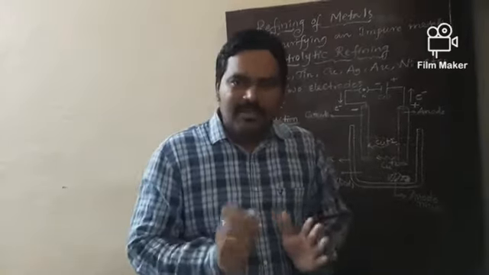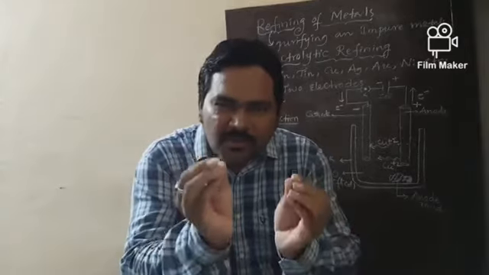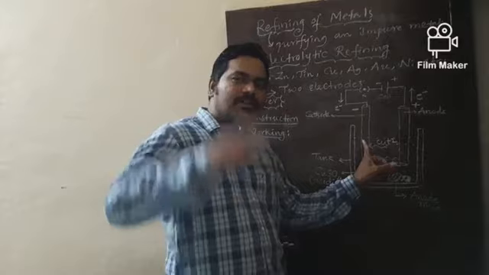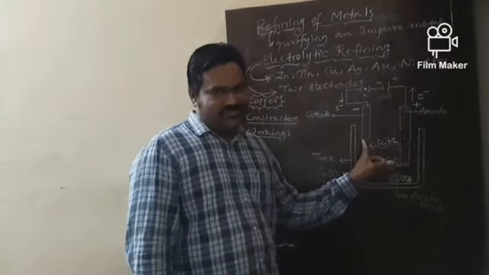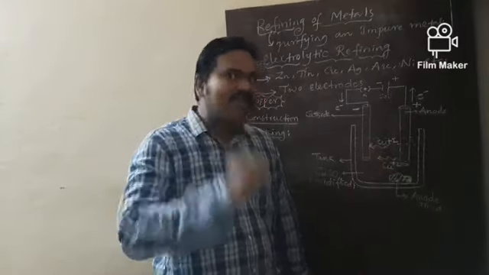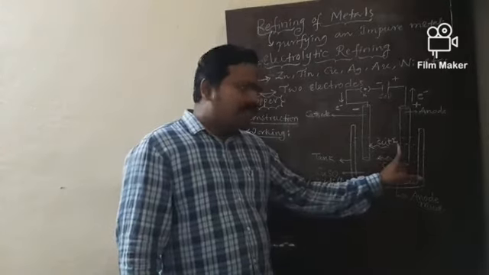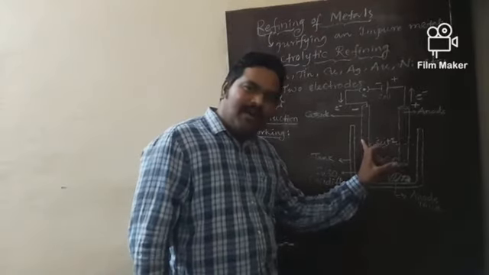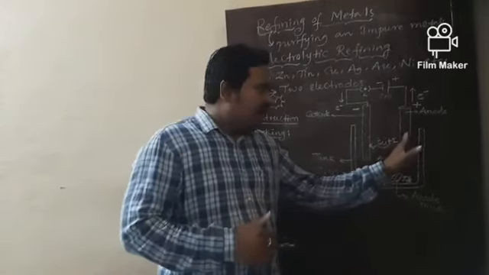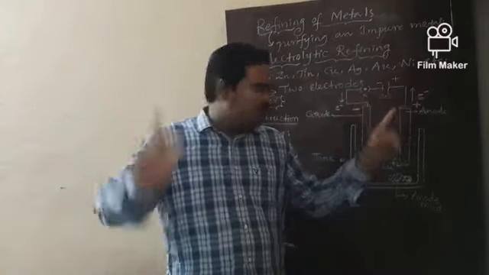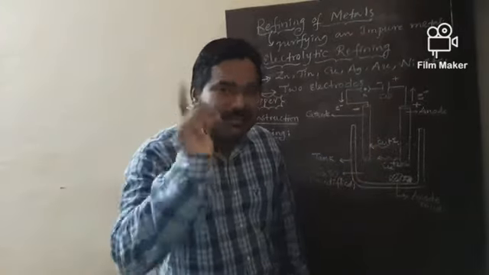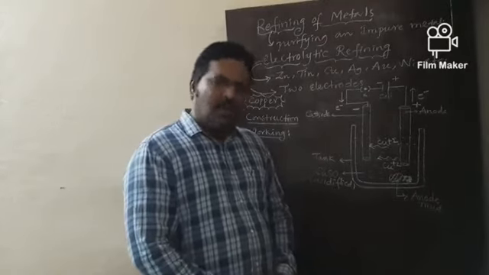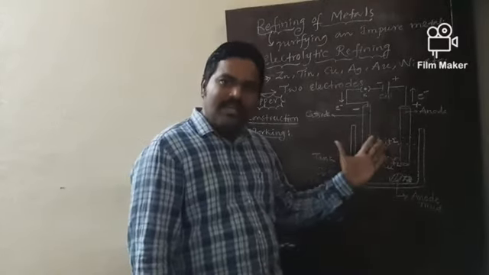At the same time, an equal amount of pure copper from the solution is deposited on the cathode. These 2 points are very, very important. The anode is always made of impure metal, and the cathode is made of pure metal. The anode is a thick block, the cathode is a thin strip. That is also important. So try to draw this diagram by seeing only the textbook.